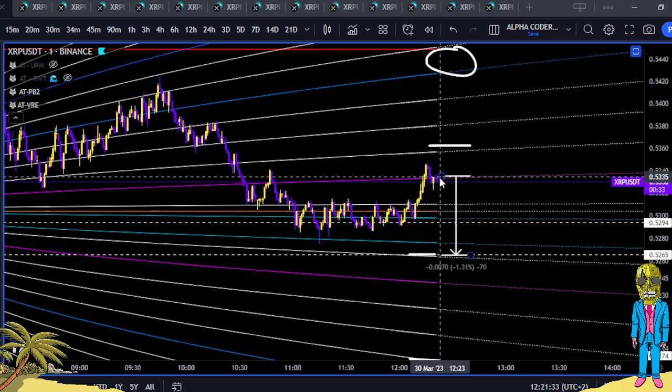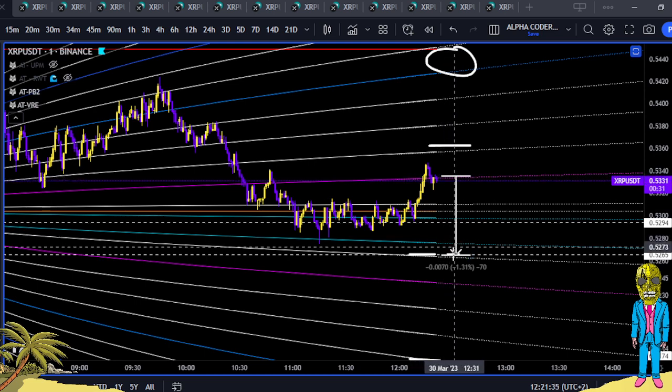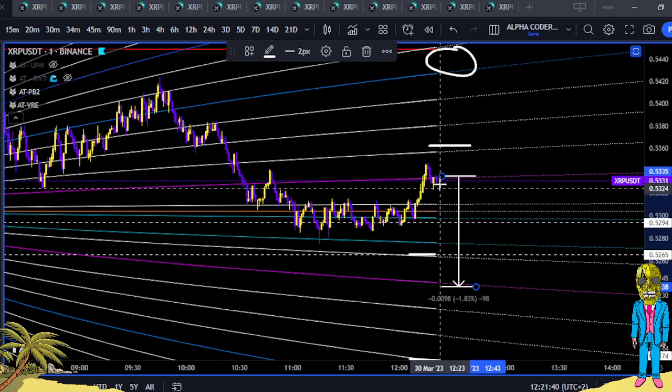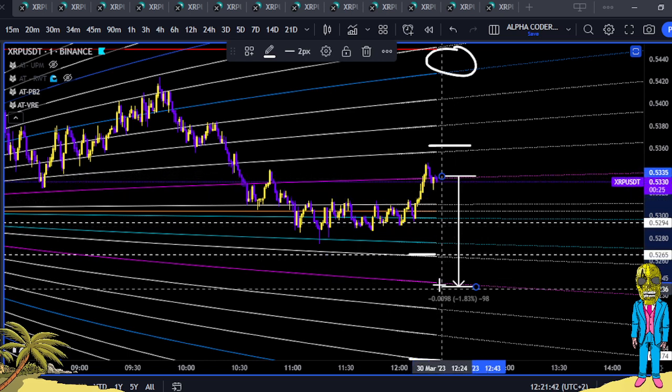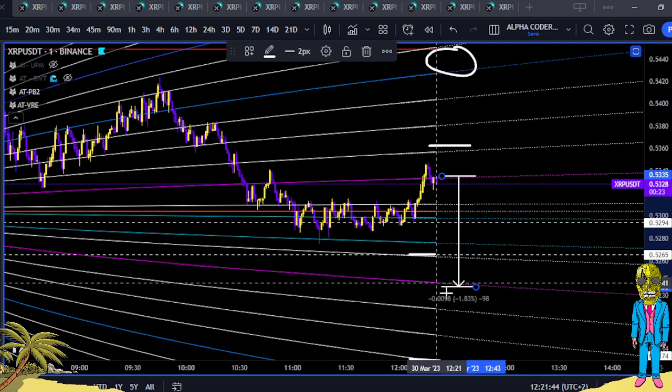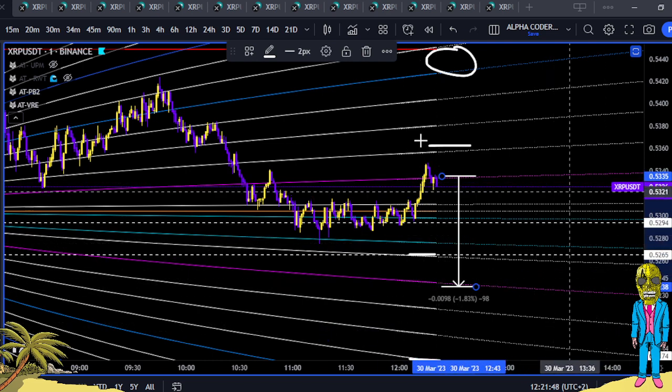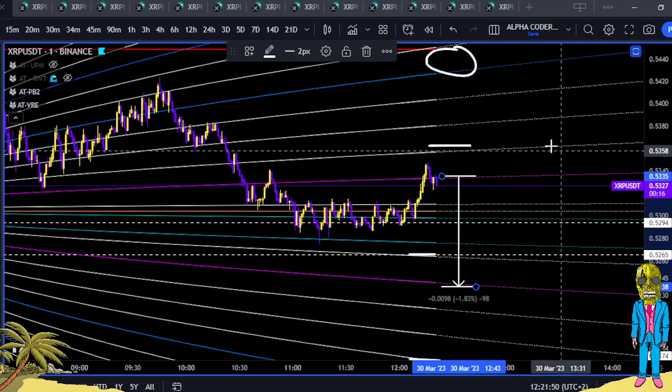Alright, so the general idea being is now that it's caught itself back into the pink range, it wants to come and test the other side of the pink range. Alright, it closes above there. That will negate that current idea, but when it gets to this pink range, it's the last bit of hopium, I would say, and that flicks a lot of the other indicators down. I hope that was helpful.